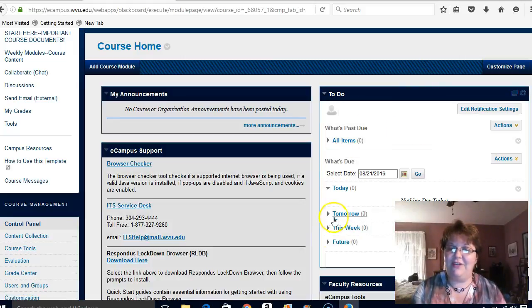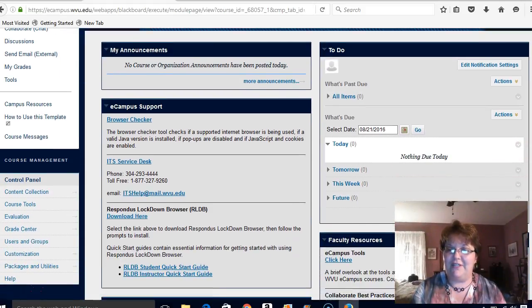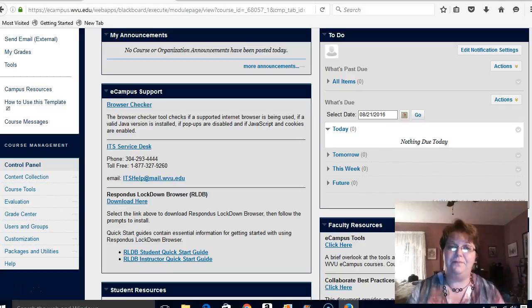And lastly, over here is a calendar. Now, the calendar gets some things added to it automatically when I enter in assignments and so forth, but you can also use this to plug in anything else that you may have, appointments, other tests and quizzes, whatever you might have. You can use this eCampus calendar to help you out with that.